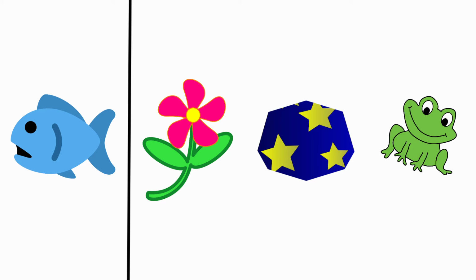Next one, fish, and they have given flower, stars, frog.